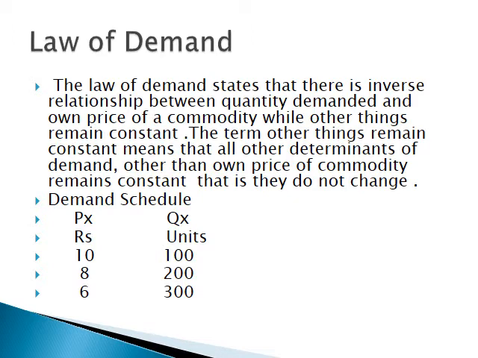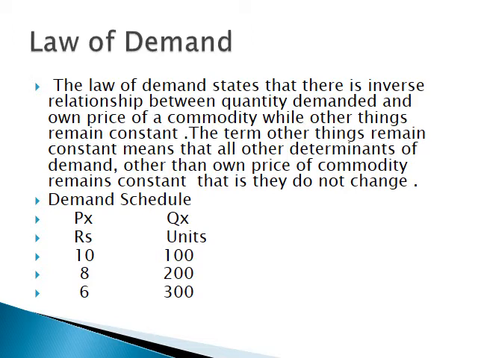At price 10, demand is supposed to be 100 units. When price falls from 10 to 8, demand increases. When price further falls from 8 to 6, demand increases to 300 units.